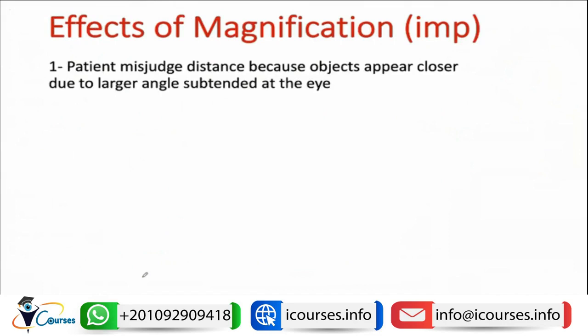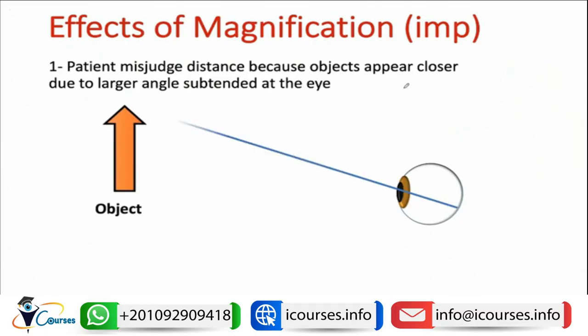So what will be the effect of this magnification? First thing, the patient will misjudge the distance because the objects appear closer due to the larger angle subtended at the eye. What makes us judge the distance correctly is that we see the object at the same or of the appropriate size. But if we see that the object appears larger, we will think that the object appears closer.